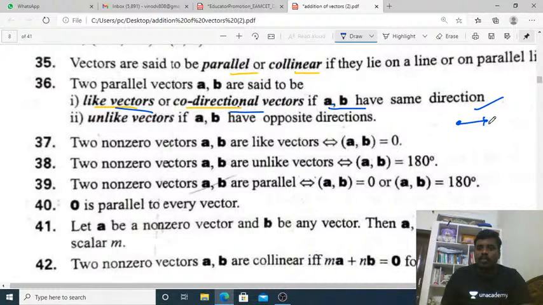Suppose A goes in one direction, B also goes in one direction. This is A, this is B. These two are parallel lines or collinear lines. Collinear vectors are parallel lines.